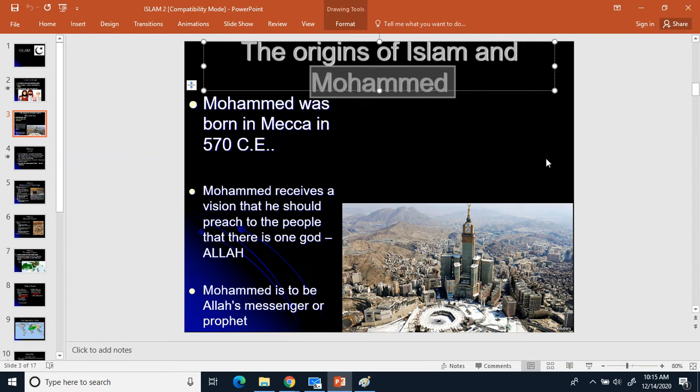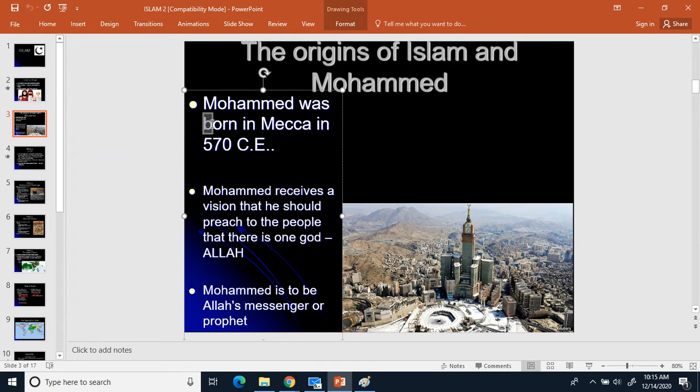So let's talk a little more about Muhammad. Like we said before, Muhammad was born in Mecca in 570 Common Era. So we got bullet Muhammad, and then we're going to make a 1. Born in Mecca in 570 Common Era.